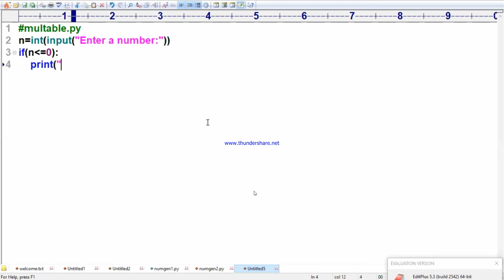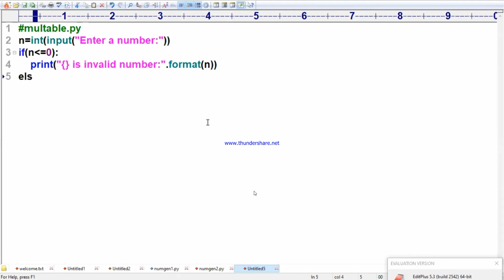I can say this part is invalid number. So what is this curly brace, sir? What is the meaning of this? In this place, my number will be printed. Who will format that? The format function of n. So n is some negative number or 0, and that value will be substituted here. That is going to be -4 is an invalid number or 0 is an invalid number.